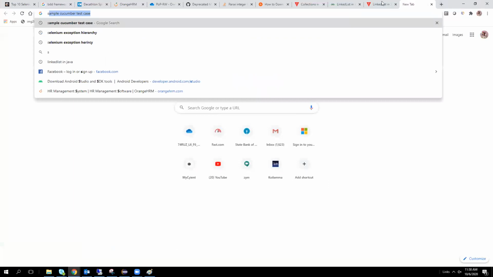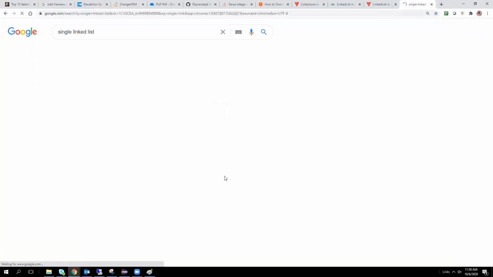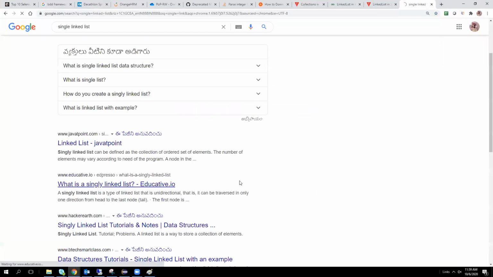A node consists of the pointer to the next element and the data.